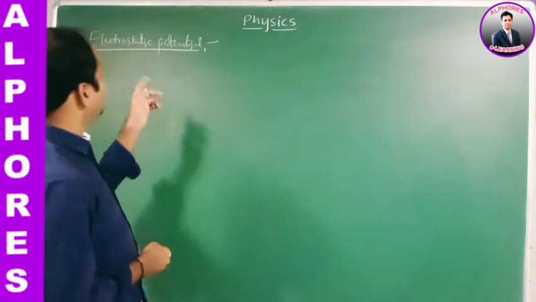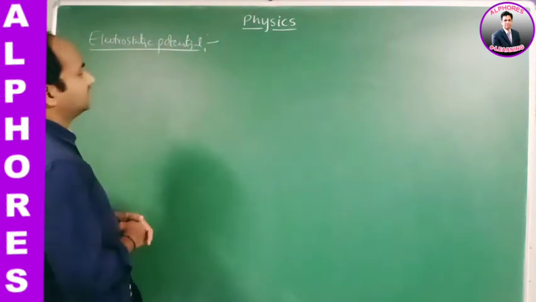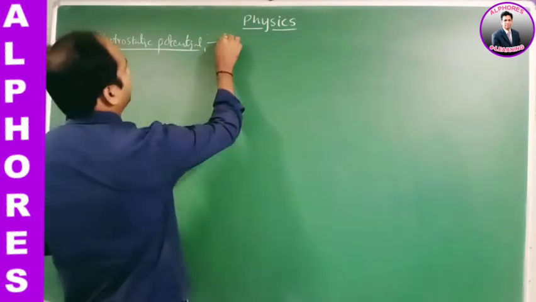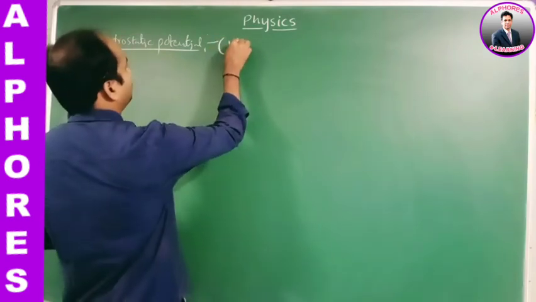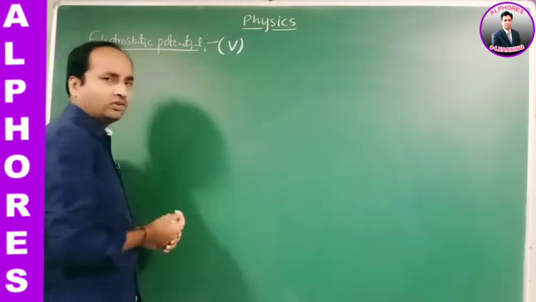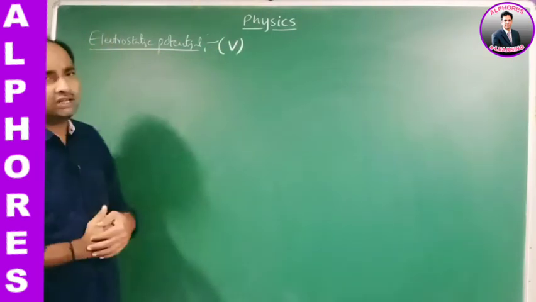Okay. See, first of all, electrostatic potential, or simply we may say electric potential. It is denoted by the letter V.